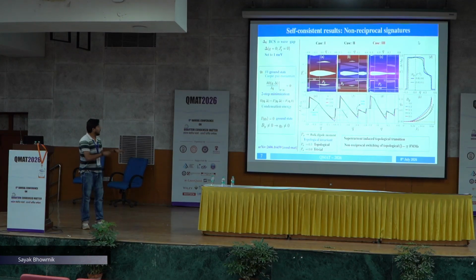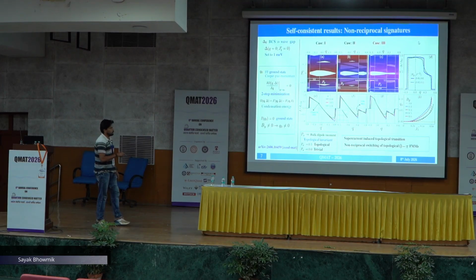superconducting order parameter, and we plot the energy eigenvalue spectrum utilizing the self-consistent solution of the order parameter, and in parallel we also plot the current. In scenario 1, we can see that the positive current leads to a topological transition exhibiting only pi modes. However, the zero current or zero Q state does not have any topological signature. In the second scenario, for a finite negative current we have topological zero modes. And in the third case, the most interesting one, by tuning the direction of the current, you can go from a topological zero mode to a topological pi mode.